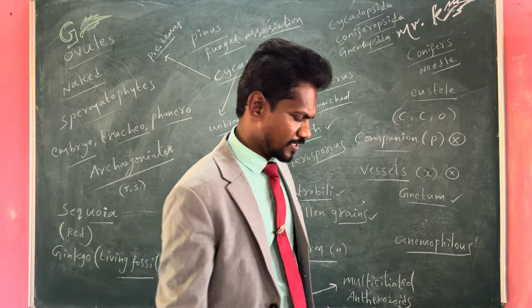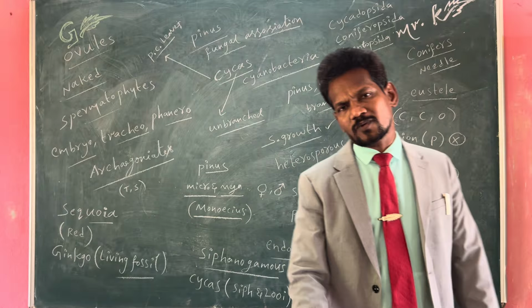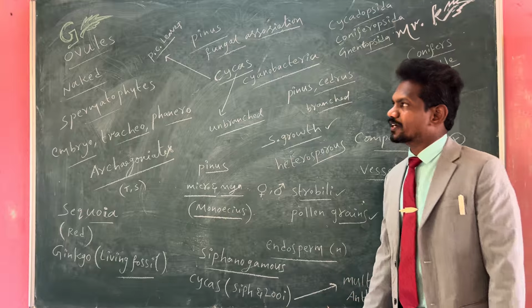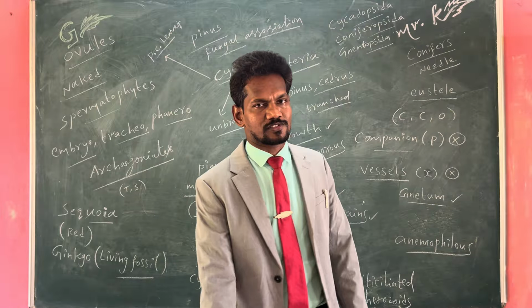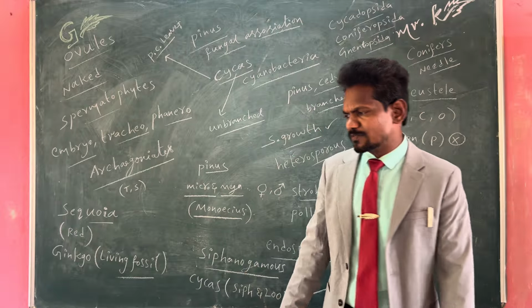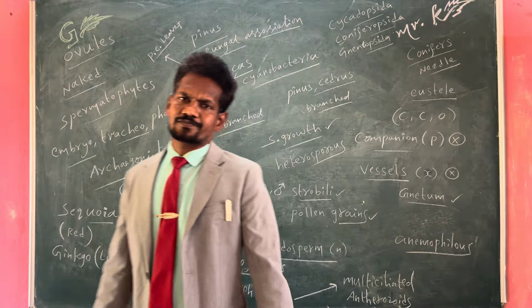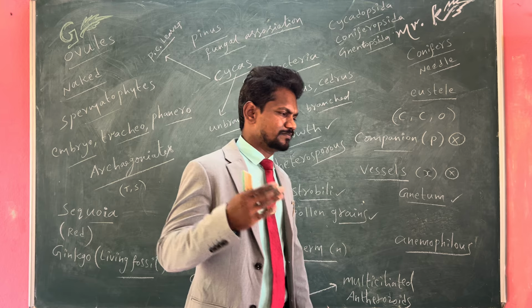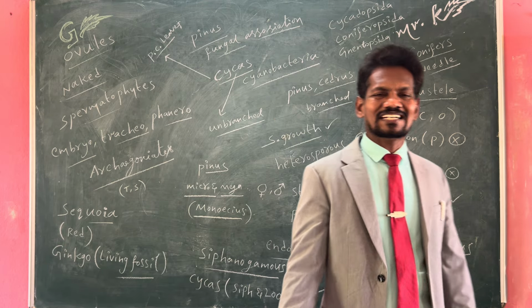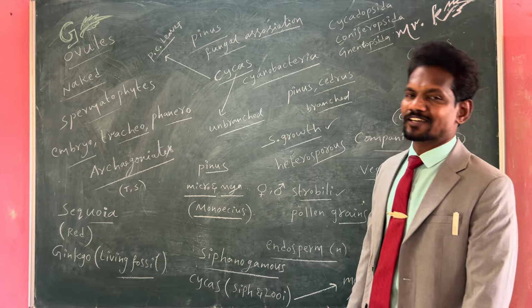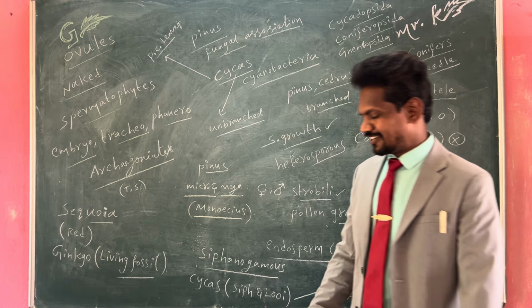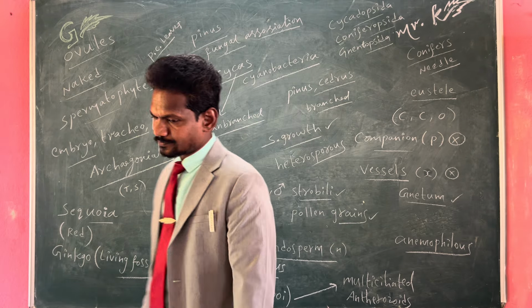In this video session, I would like to explain about the information of the gymnosperms. Gymnosperms come under kingdom Plantae, the plant kingdom. Plantae is also known as Metaphyta, plants.